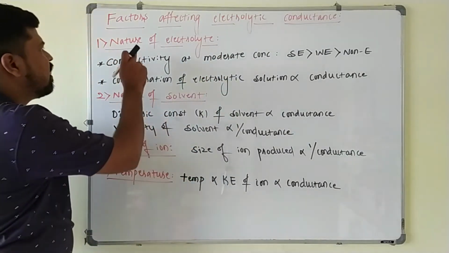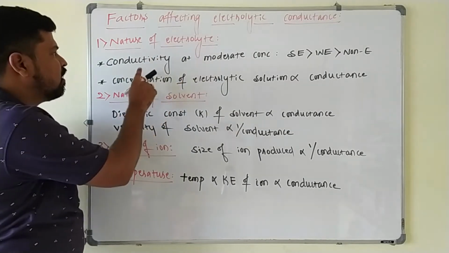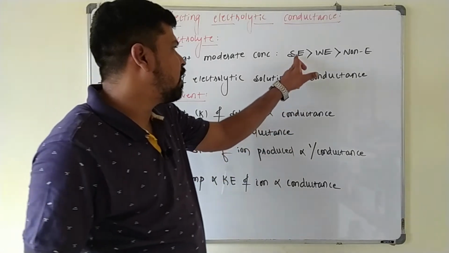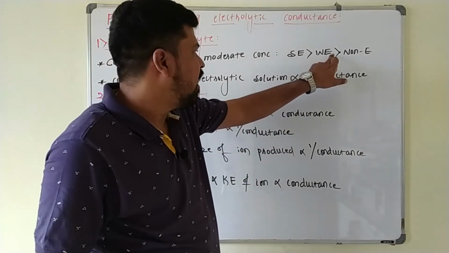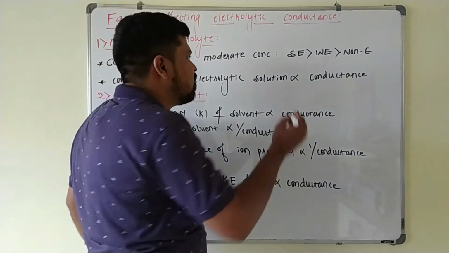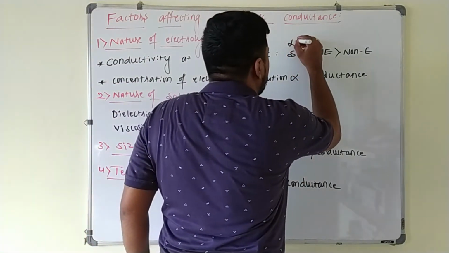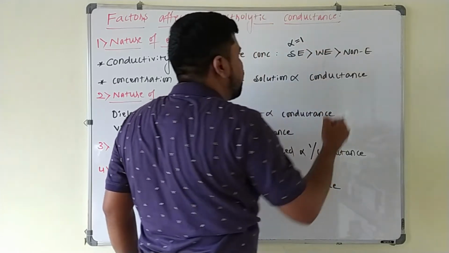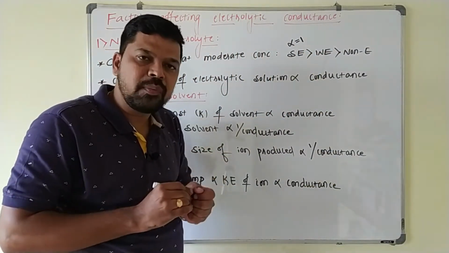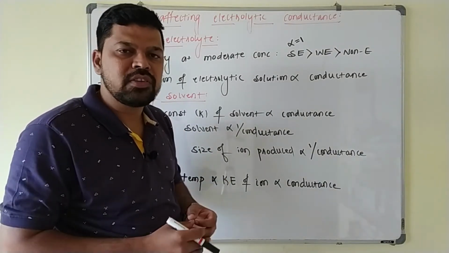The first point is nature of electrolyte. The conductivity at the moderate concentration is maximum for the strong electrolyte as compared to weak electrolyte, and this is maximum than the non-electrolyte, because for strong electrolyte the degree of dissociation, alpha value, is equal to 1. It means that in case of strong electrolyte, it undergoes 100% ionization, so more number of ions are formed.